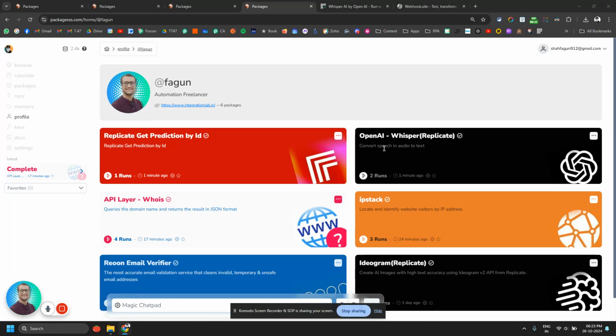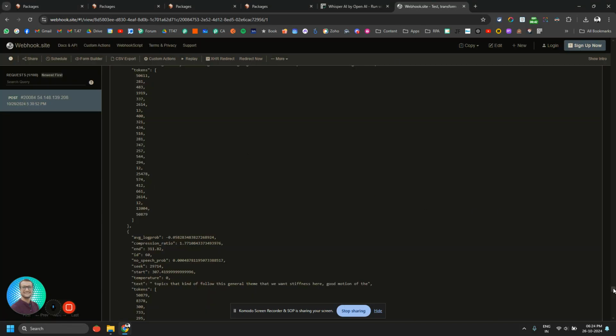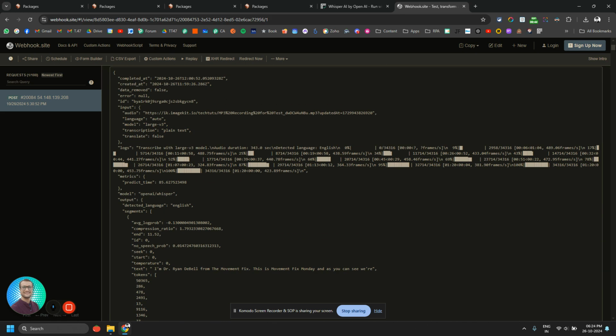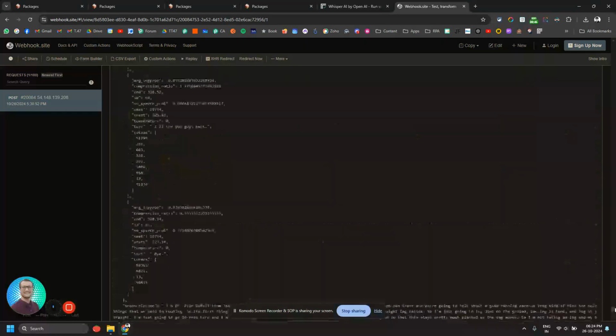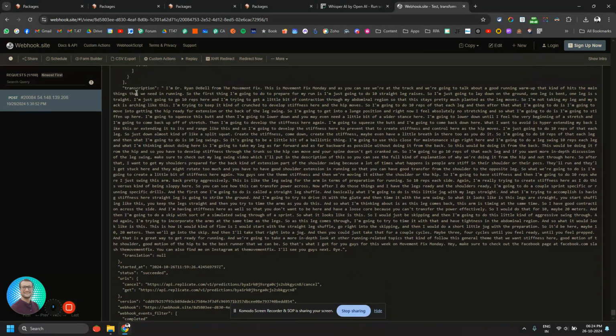Now I have built this in a way that you can have two different options. The first option is you mention the webhook URL, and the output will be sent to the webhook URL like this. Then you can use the JSON parser to get the transcription, as per your choice.